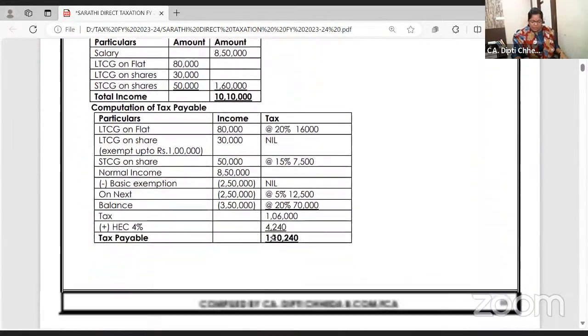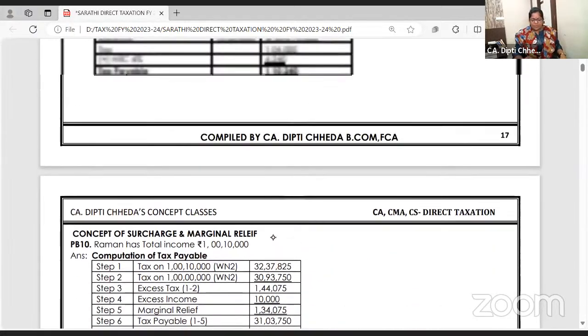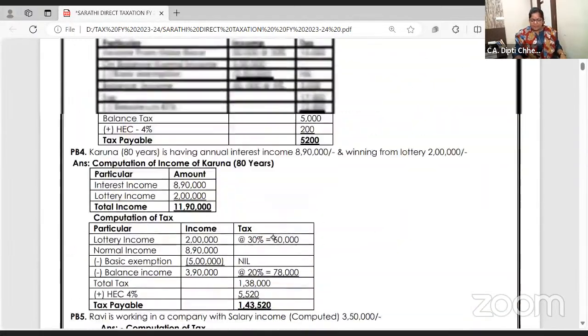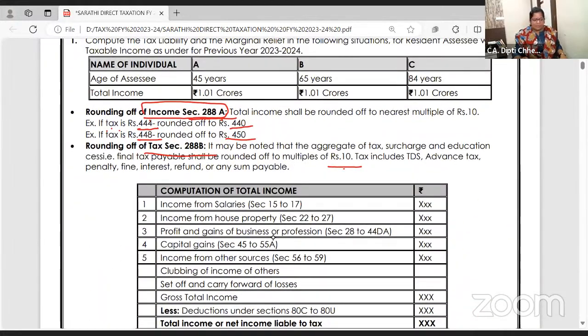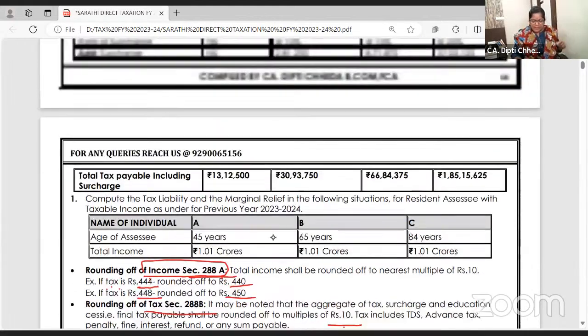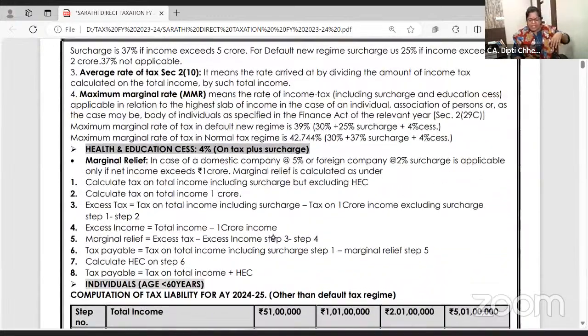Clear to all of you? So this is 9th problem, 10th problem. This is the way we calculate the taxes. Okay? Now let us go on to the next concept, that is surcharge. I've already told you tax is calculated on income, surcharge is calculated on tax.